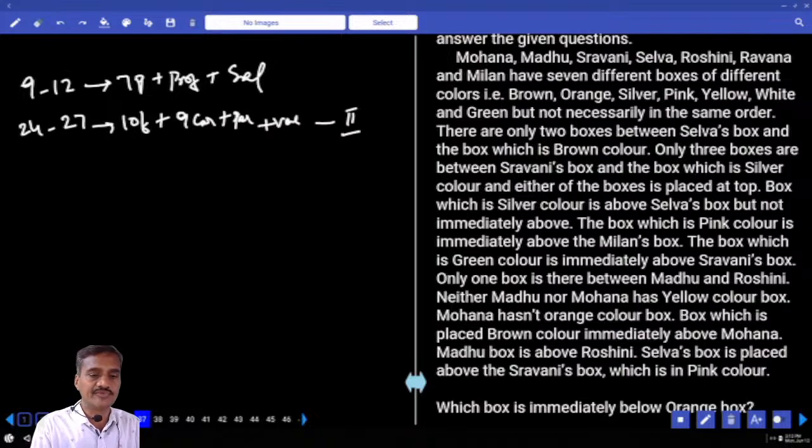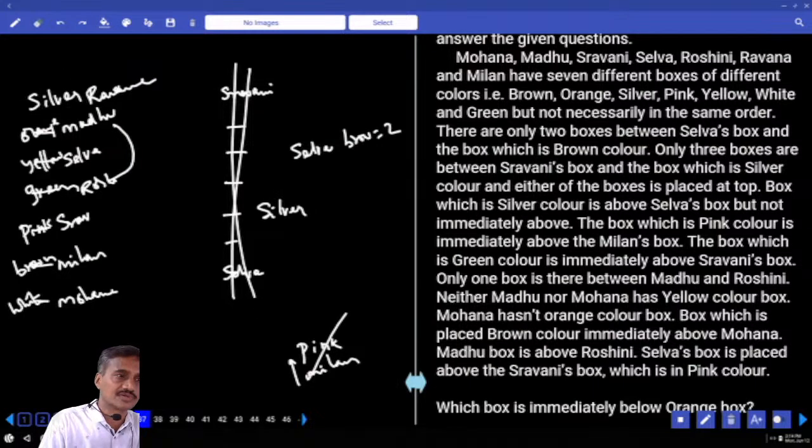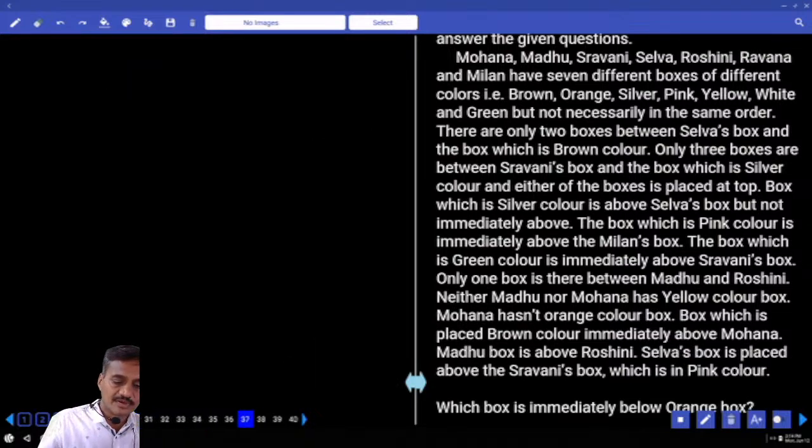9 to 12 and 24 to 27, tell me, then we need to compare this. Between these, you tell me which is easier. 9 to 12 is easier. Now let us start with this 9 to 12. Okay. Now in this 9 to 12, what is the information we have?